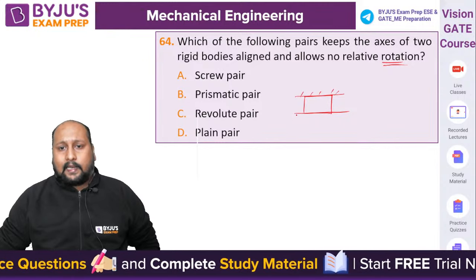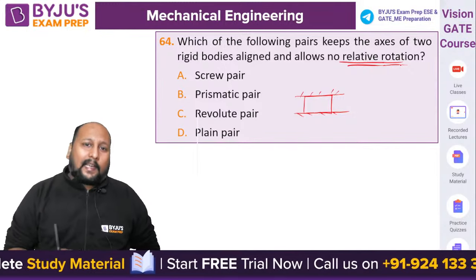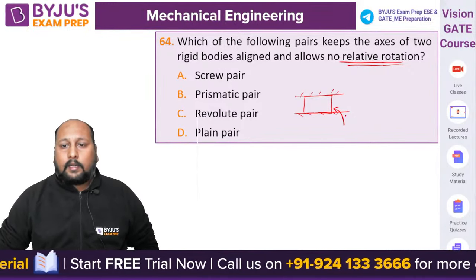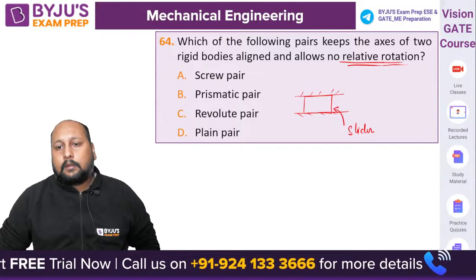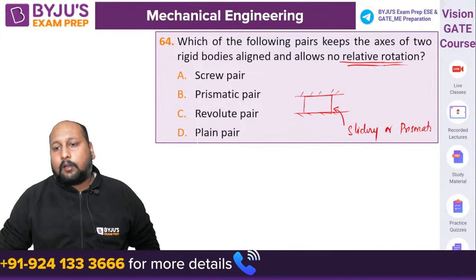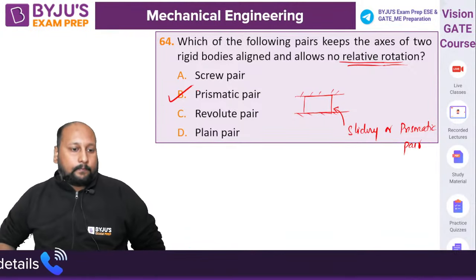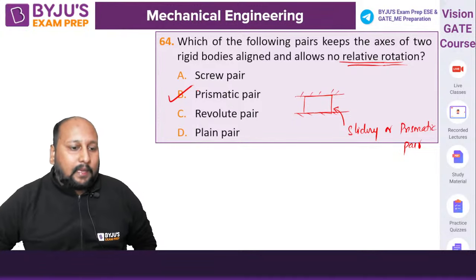Two rigid bodies aligned and it is not allowing any rotation. By looking at the diagram also, this is an example of the sliding pair, or we can say prismatic. Sliding or prismatic pair. Option B is the correct answer, right?